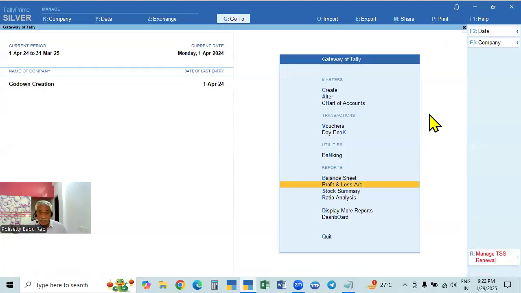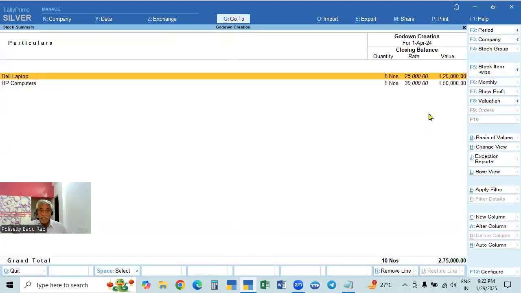And for the stock details, we go down to Stock Summary. Here, the items are shown. If you created groups, it will show the groups only. To see what the items under the groups are, we press Alt F1, Alt F5. If you click, then under each group the items are shown. But here there is no group. Items are there, with the default location also. If you click that, nothing will happen. It will show only the items. It will not show the godown also.